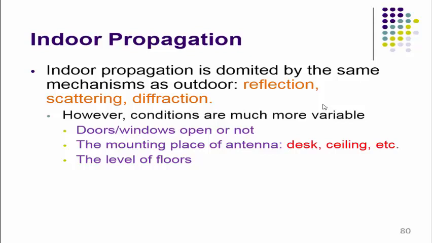The first condition is whether doors or windows are open or not. Depending on the opening and closing of the doors or windows, the strength of the radio signal gets changed.